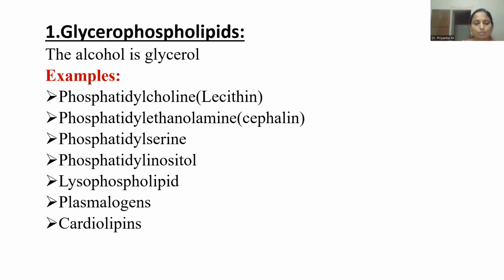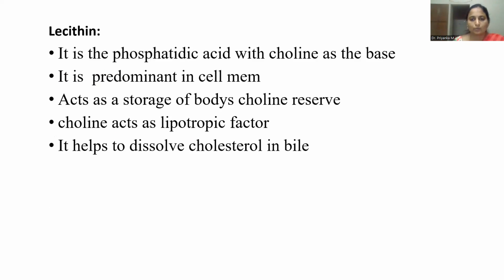Examples of glycerophospholipids: Phosphatidylcholine, also known as Lecithin, then Phosphatidylethanolamine, also known as cephalin, Phosphatidylserine, Phosphatidylinositol, Lysophospholipid, Plasmalogens, as well as Cardiolipins. What is the importance of Lecithin? The base here is choline.